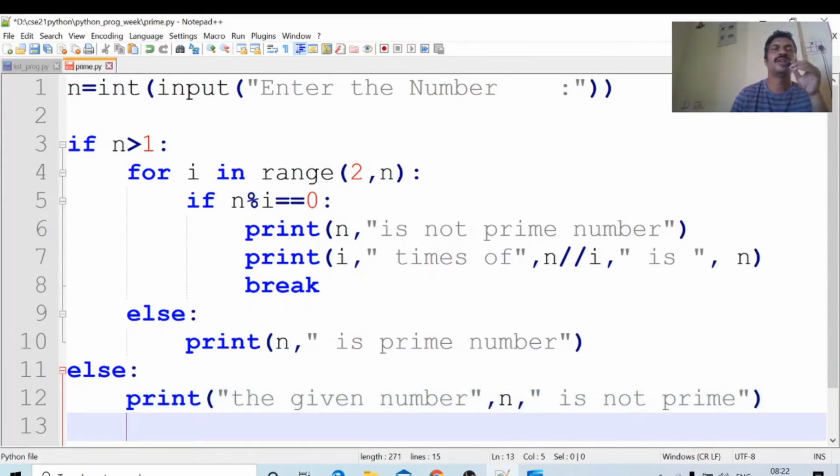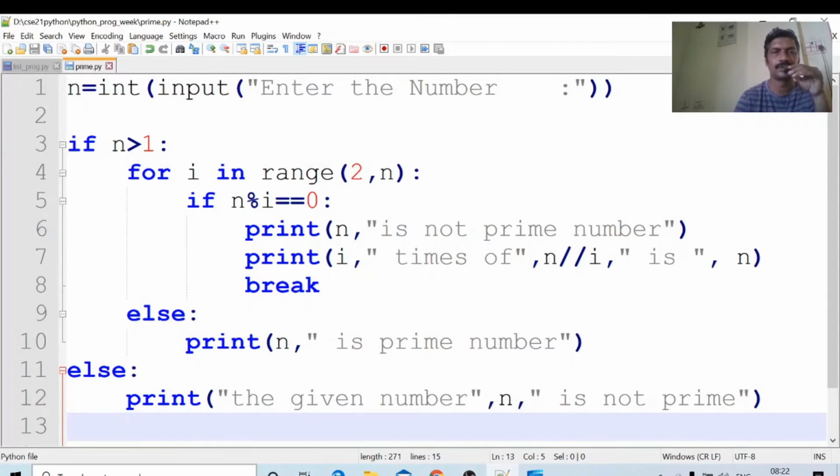If we give minus 23, this statement is executed. Minus 53, a negative number, is not greater than 1, so the given number is not prime. Like that it will come. If it is 17, then for i in 2 to 16, it will check every number. If the remainder is 0, it is not prime, and the control comes out with the break statement. This is the program to check whether the given number is prime or not. Now we will run this program.